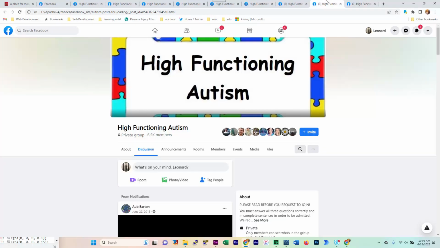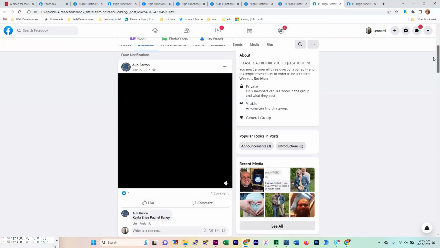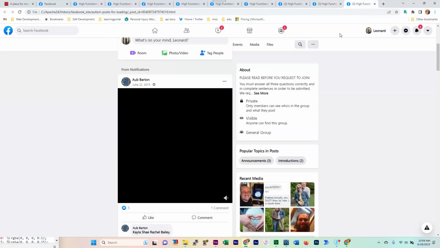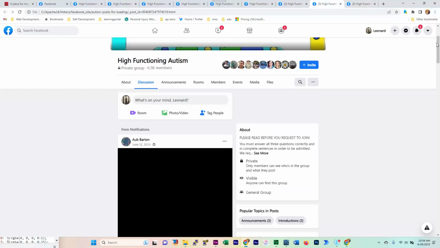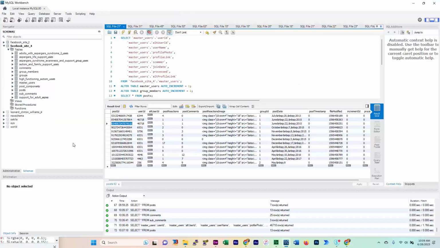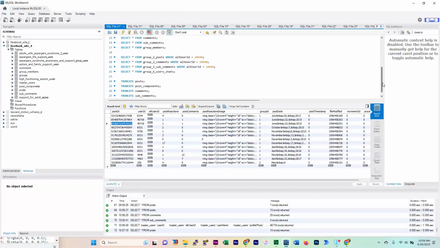June 15th, June 22nd. Okay, so this person has made two posts of the same thing and got, looks like, one like on each of them. Let me go back here, he had made some sub comments. Who's he sub commenting on?